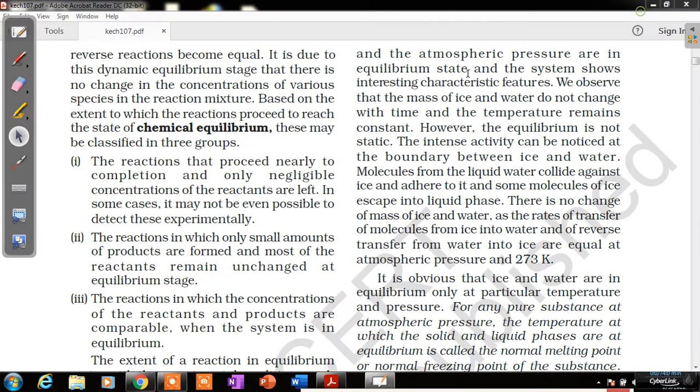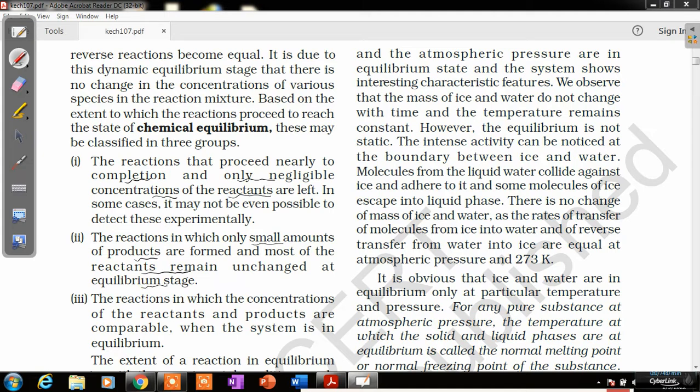Now chemical equilibrium can be attained under different conditions, or it can be classified into 3 groups. The first group is where the reaction proceeds nearly to completion and only a negligible concentration of the reactant is left. In this case, the equilibrium condition has been achieved. Also, a reaction in which only a small amount of product has been formed and the reactants remain largely unchanged also reaches equilibrium.